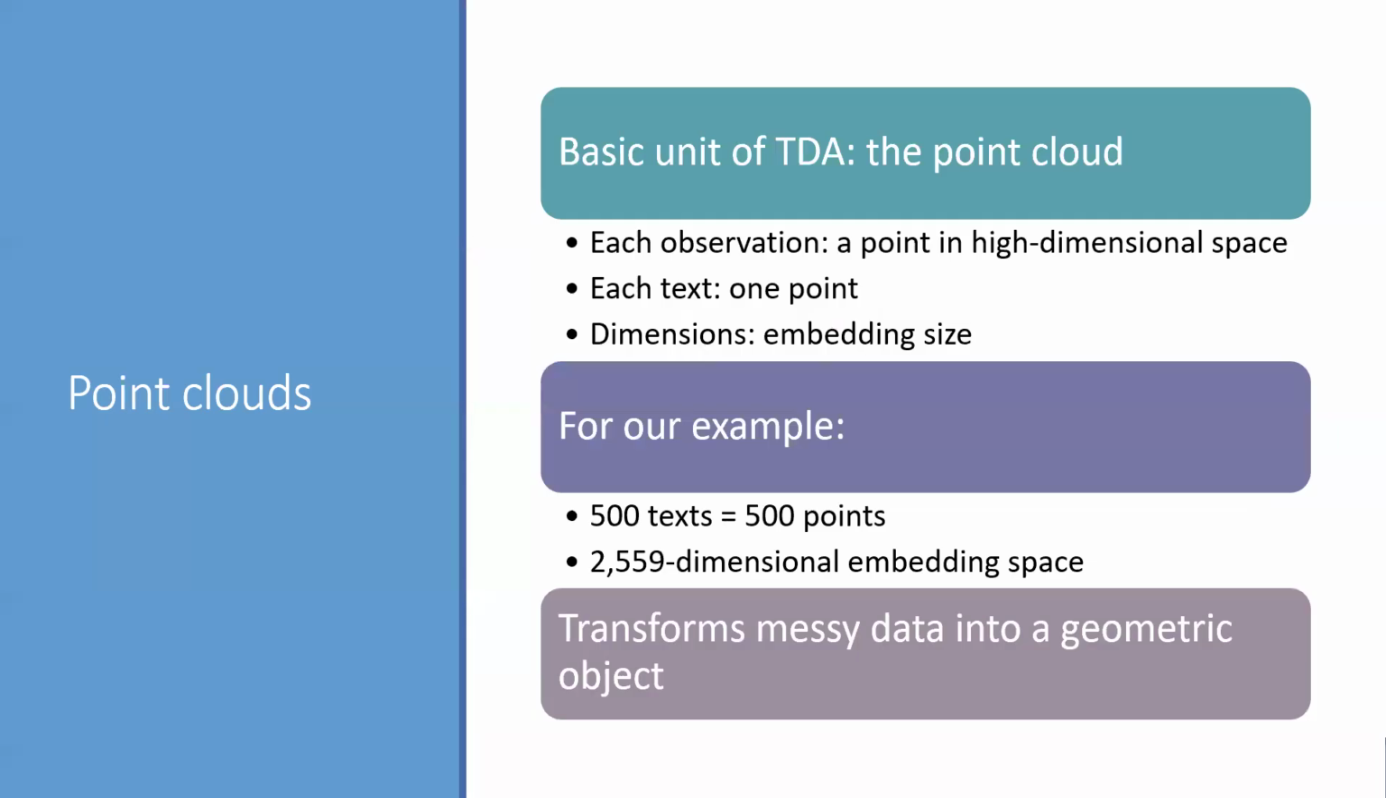The most basic unit in TDA is the point cloud, which represents data as points in a high-dimensional space. TDA treats collections of observations as a shape rather than just a set of independent numbers. So in the example I'm going to use today, we have 500 texts. That means there are 500 points in the high-dimensional space. And I'm using the Qwen embedding method, so that means I have 2,559 dimensions in the embedding space. What this does is it allows us to transform the complex, messy data into a geometric object that can be analyzed structurally.